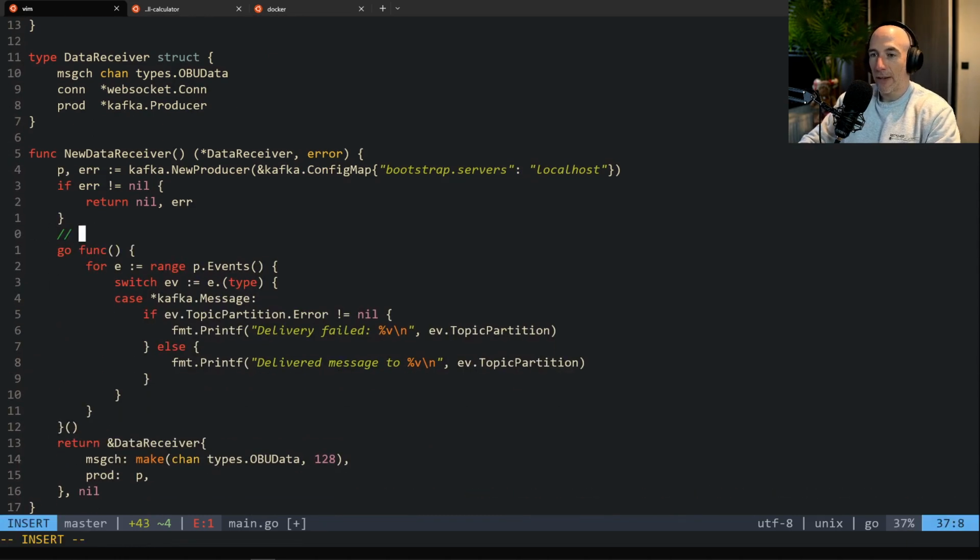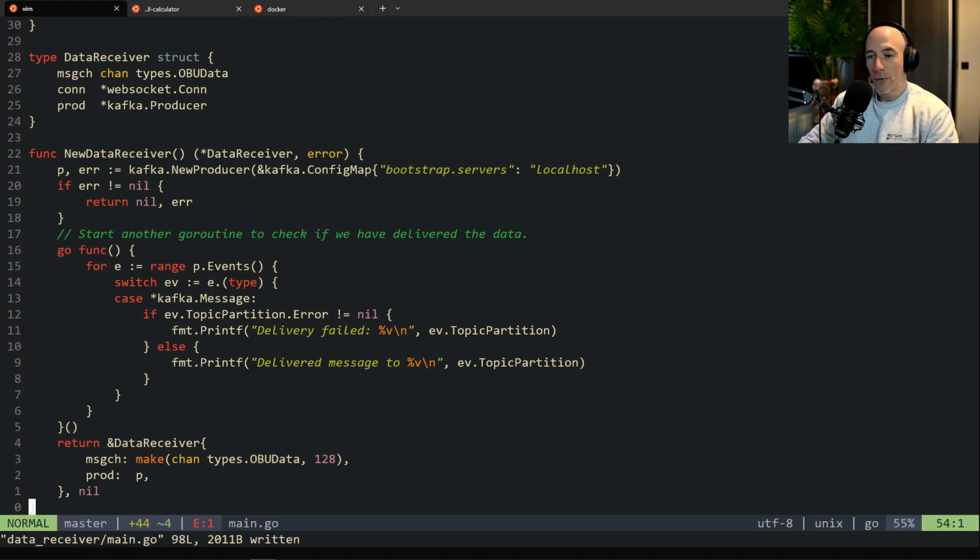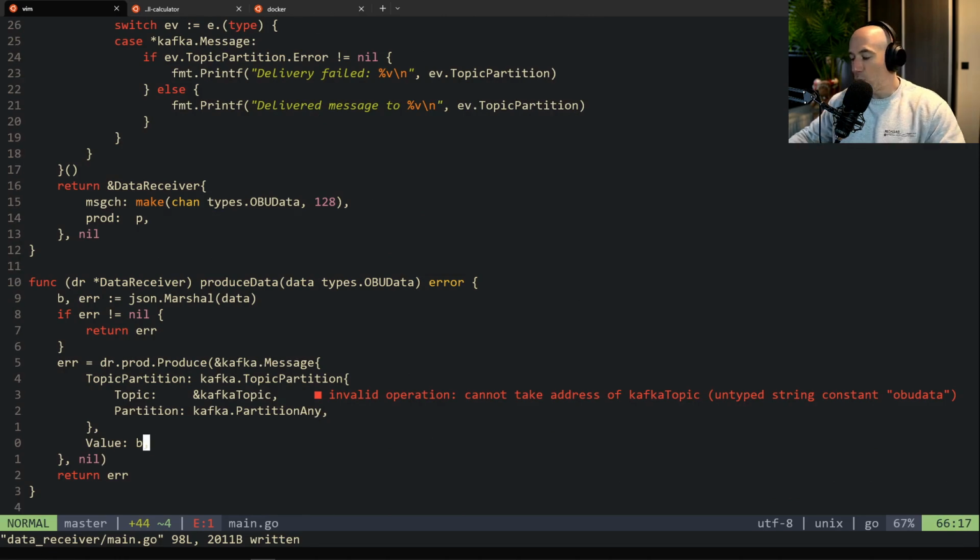So basically, you're going to say start another goroutine to check if we have delivered the data. Yeah, something like that. That's going to be P here. That's fine. Delivery failed. Delivered message. All right, that's fine. Boot this up, return that, all fine, right? Of course, we need to close these things, very important, because we're spinning up goroutines. We also need to close that, but that's for later on. We're not going to bother with that.